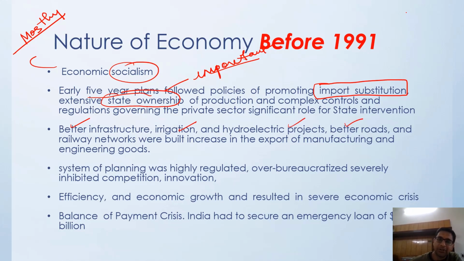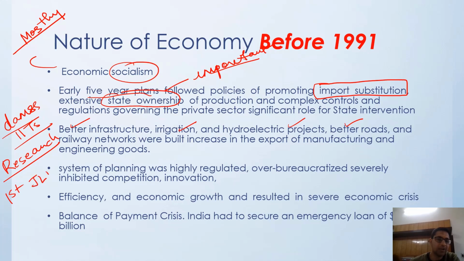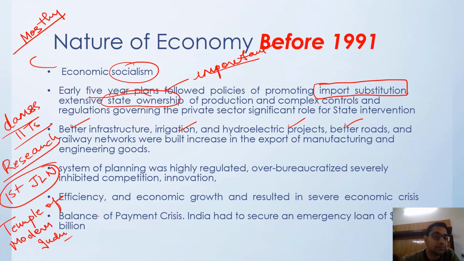During that time we created a lot of dams, IITs, research institutes. Our first Prime Minister, Jawaharlal Nehru, called all these things, dams, IITs, research institutes, the temples of modern India.